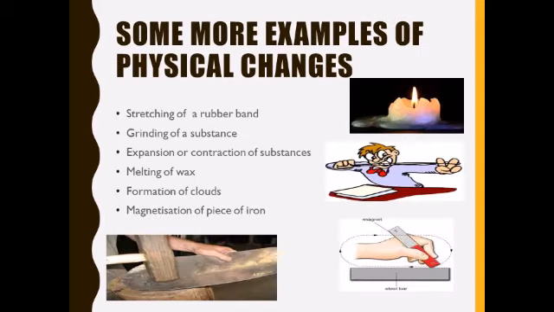Now here are some more examples of physical changes, like stretching of rubber band, grinding of a substance, expansion and contraction of substances on heating or cooling, melting of wax, formation of clouds, magnetization of a piece of iron, hammering of metals, or stretching metals to form wires.